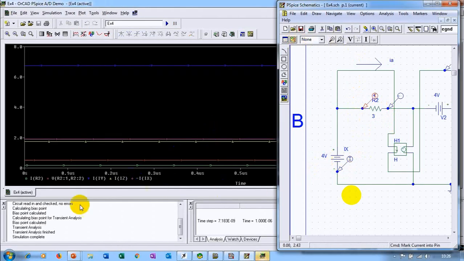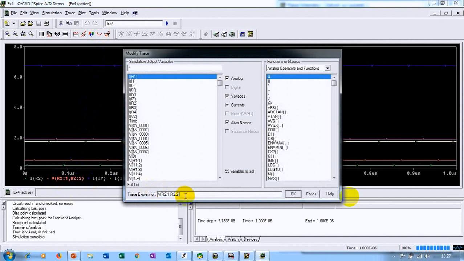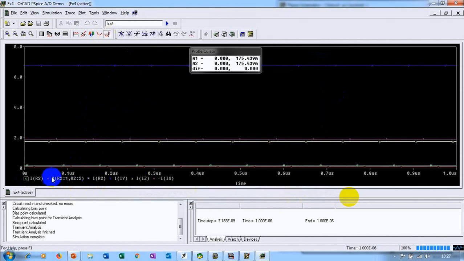As you simulate again, you can see you got R2 and I2. So V into I. What you can do is multiply the value by the current here, the current IR2, and say OK. Go to power cursor and click on this, and you will see the power.